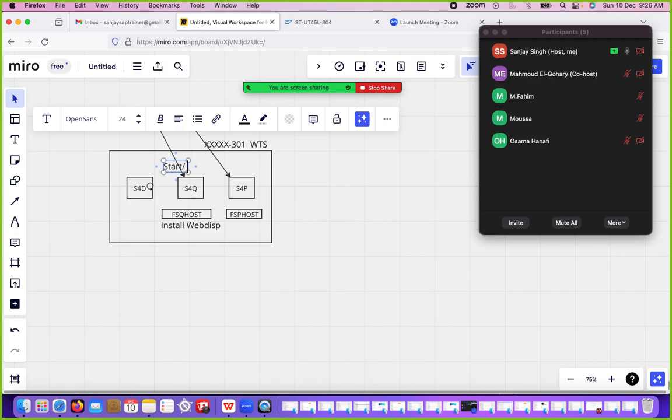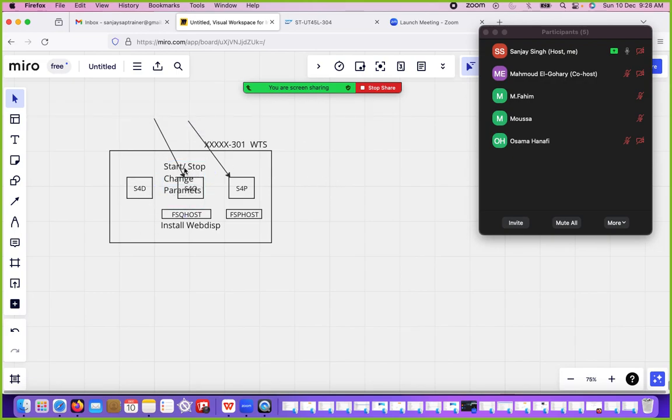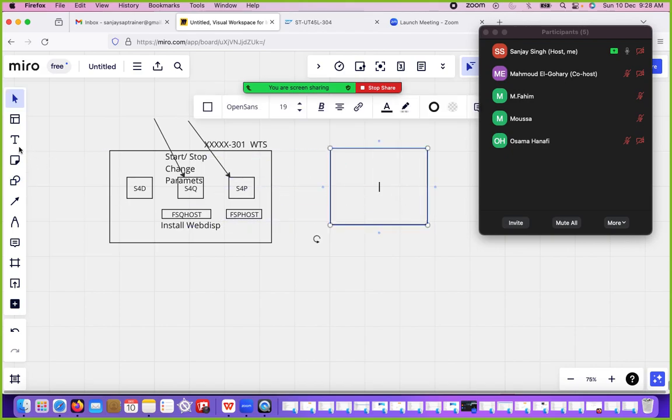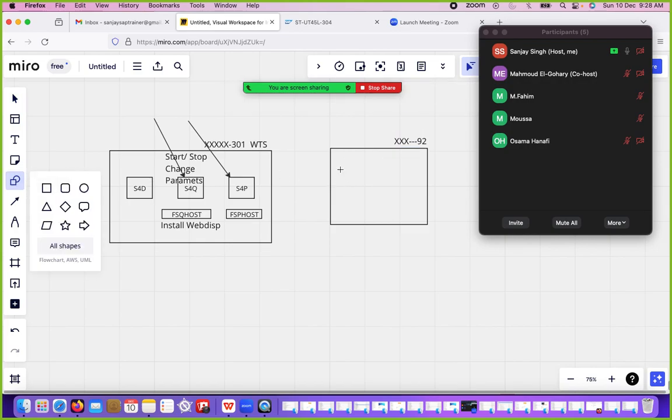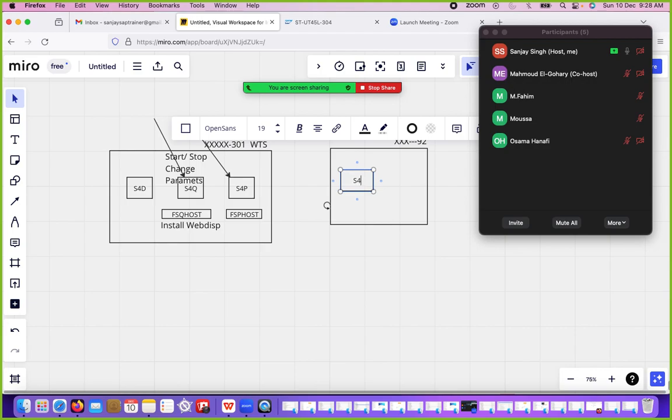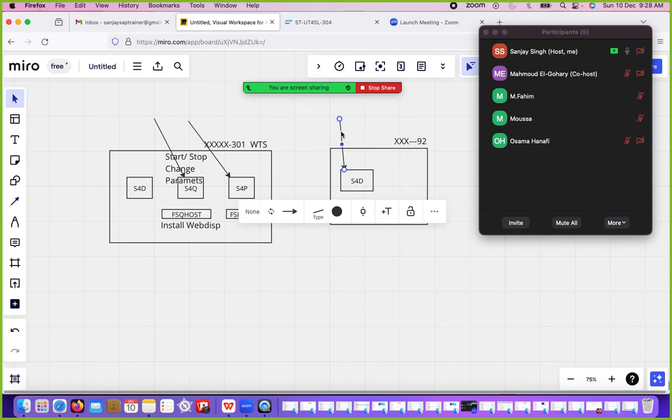You can start, stop, and change parameters. We can configure Fiori also inside this server. That's why everyone has their own server. Earlier in TADM10 part 1, what was our scenario? In TADM10 part 1, we had the server ending with 92, and all the participants were working in the same S4D or S4Q or S4P. Everyone was working inside this training landscape.